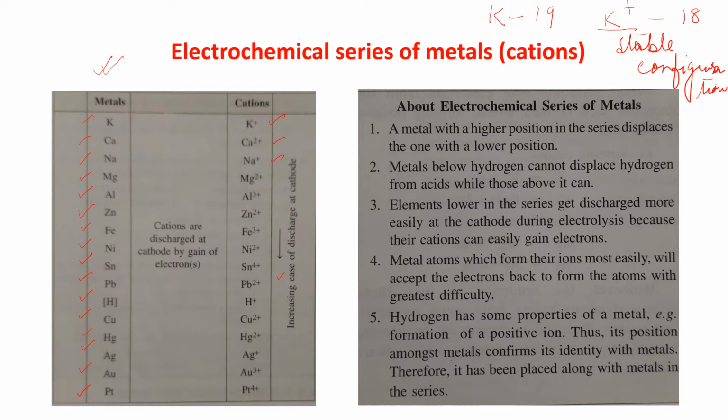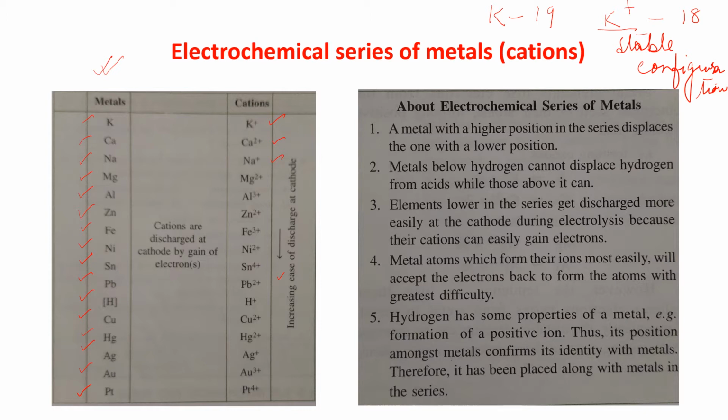In that case the electrons are very tightly bound to the nucleus, so K plus will not get discharged so easily, because it has a stable configuration. But Cu2 plus, when formed, will get easily discharged.